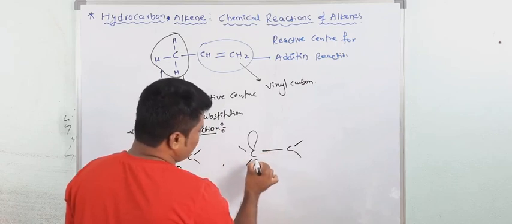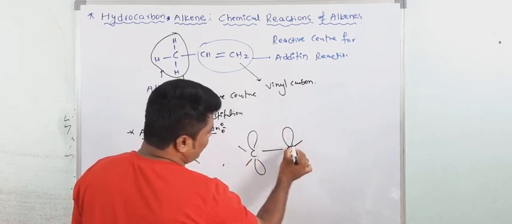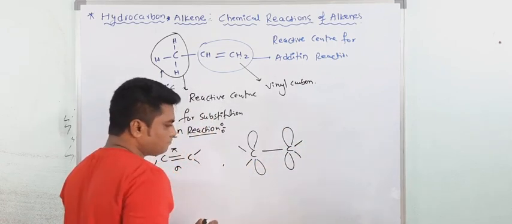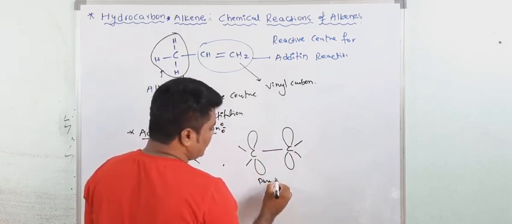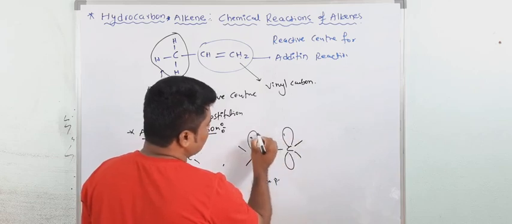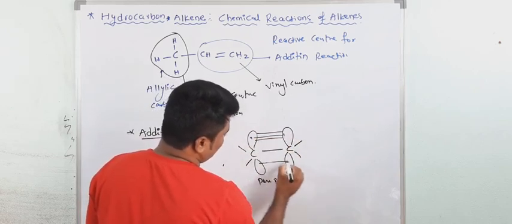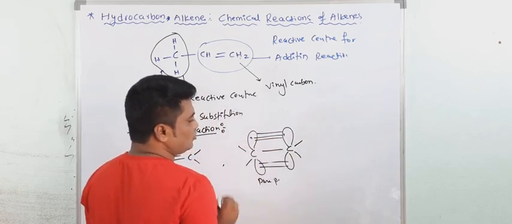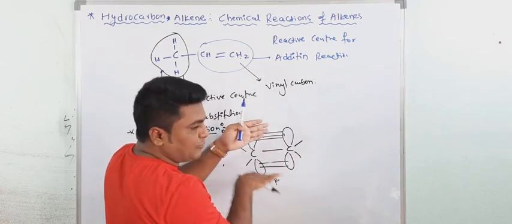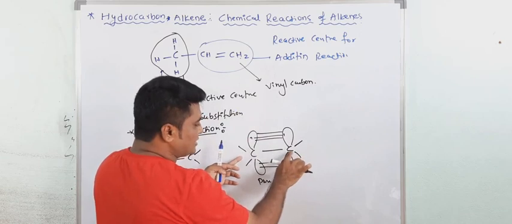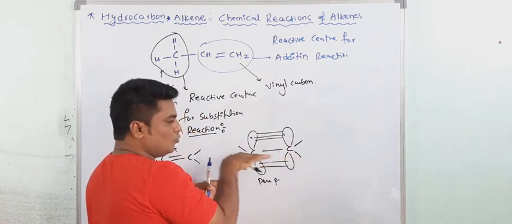Now this pi bond is formed by lateral overlapping. This is an unhybridized pure p orbital, one electron here, one electron here, laterally overlapping, you know that. And this carbon undergoes sp2 hybridization. This electron cloud is present above and below the plane of the atoms. These carbons are in the plane, the board plane.